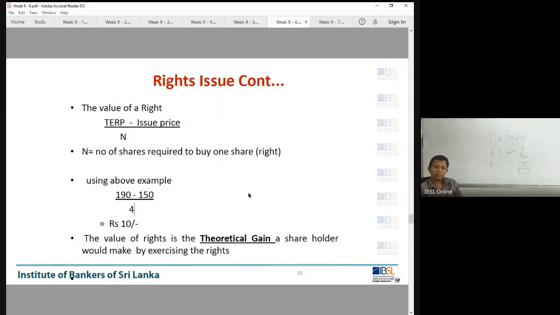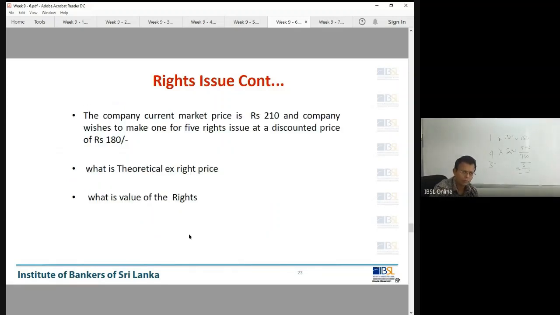The examiner has not tested this part so far, but he has tested the theoretical ex-rights price twice, not this. The value of rights has not been tested. I don't know whether they will test it or not, but just keep it in mind, then everything is complete. With the rights issue, you can't have other than these two questions; there is no way to ask any question other than these on rights issue, right? Question complete. So then you can try this question.